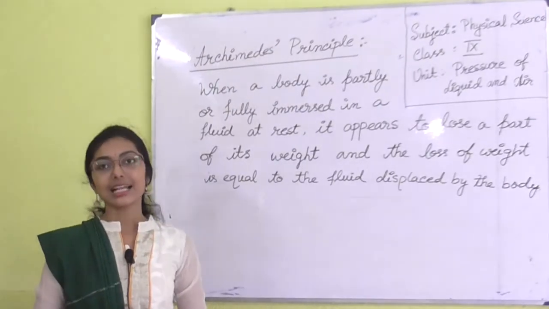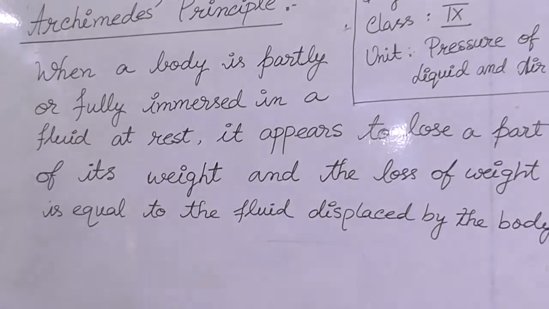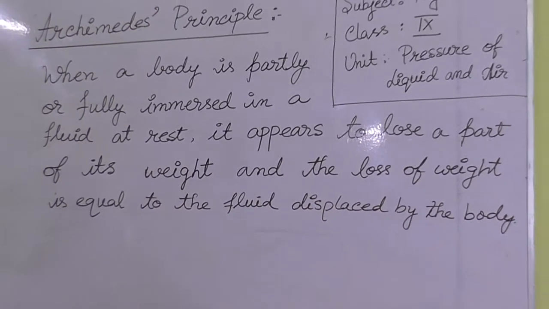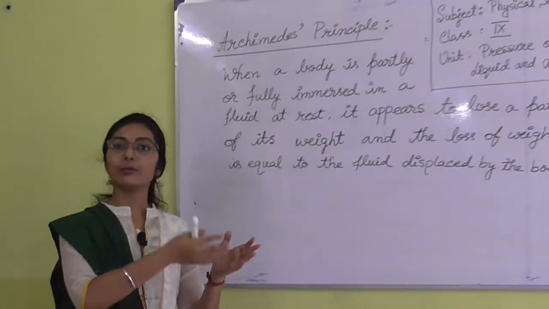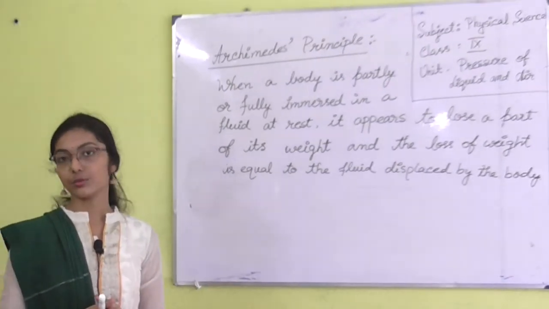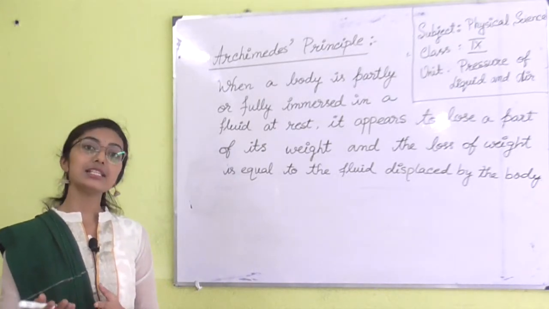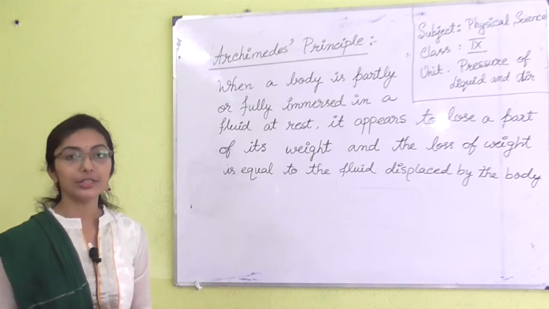So now let's study Archimedes' law. If a body is partially or wholly immersed in a fluid, an upward force acts on the body that depends on the volume of the body that's dipped into the liquid, and also depends on the density of the liquid.